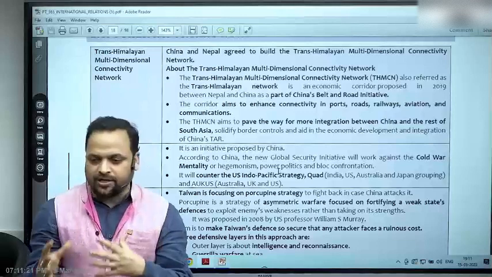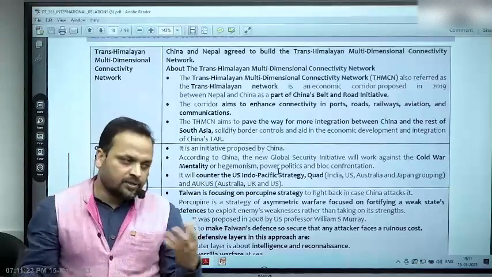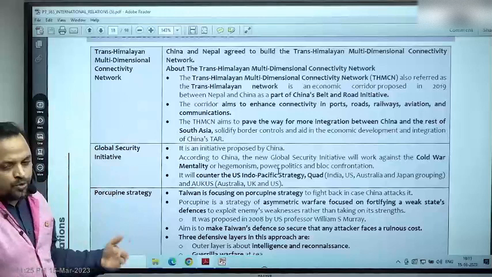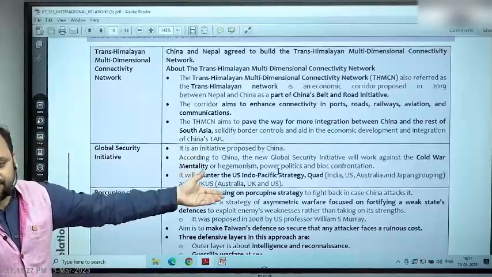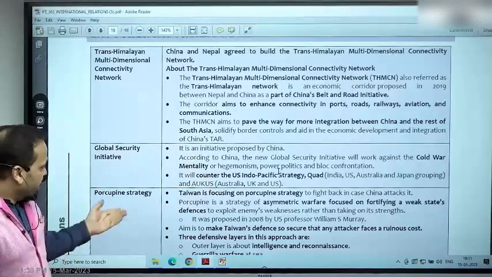ये चाइना और रशिया का व्यू है, right? So that's why it is in news. That's why it would only produce questions like global security initiative is associated with, right? इंडिया का कोई लेना देना नहीं है इससे.